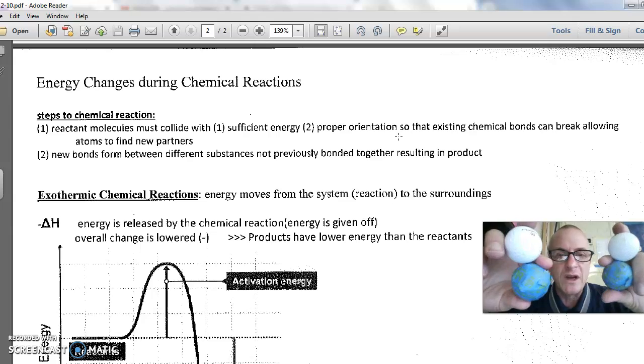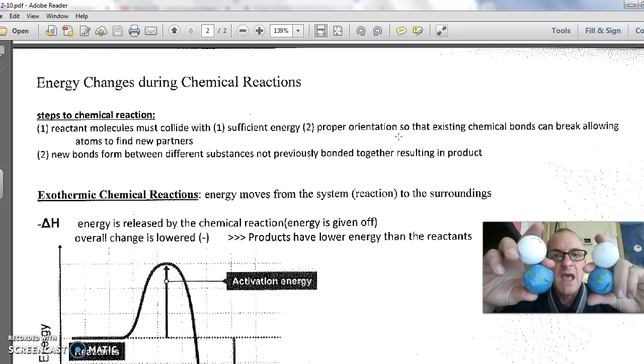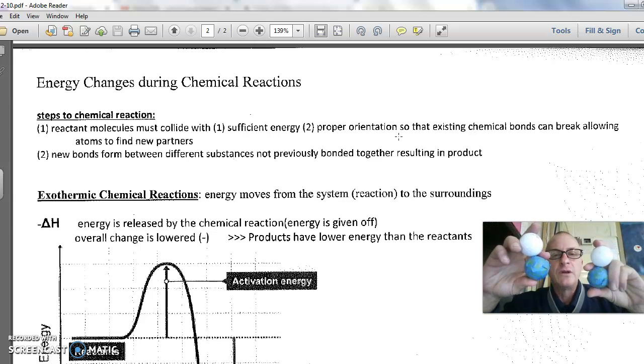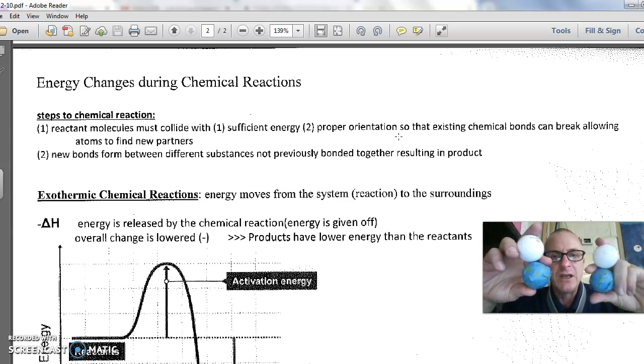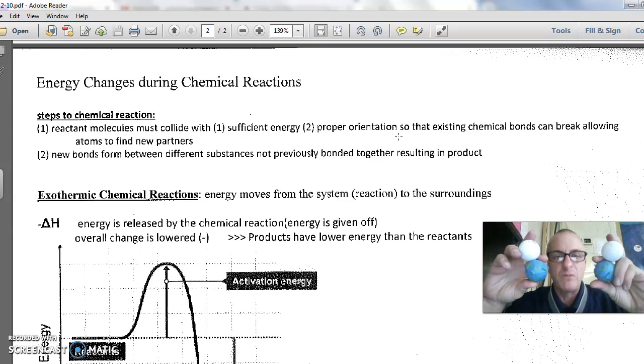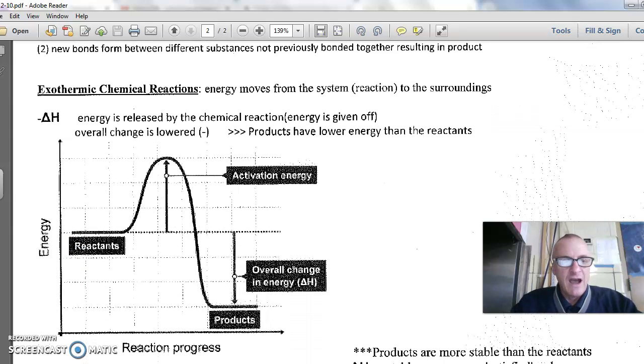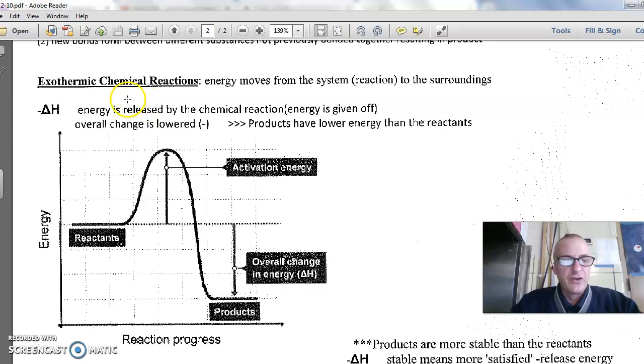If they release more energy than it took to break them apart, if the energy out, the energy that was released, is more than the energy it took to break them apart, you have an exothermic reaction. What would that look like if we were going to graph it? Here's the graph of an exothermic reaction right here.